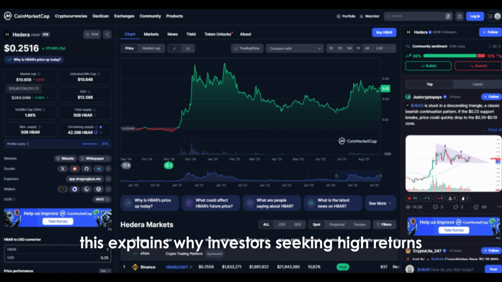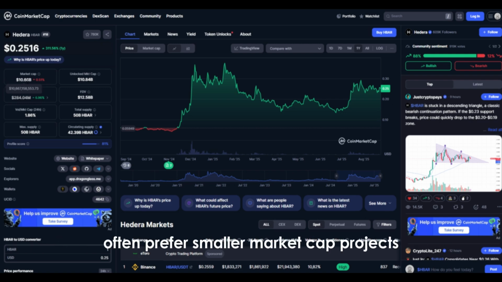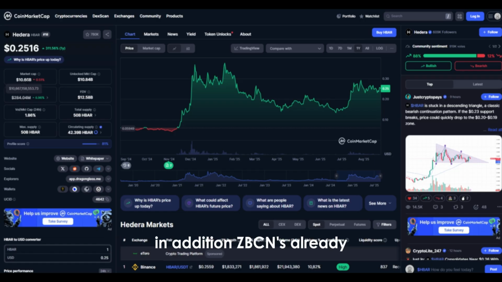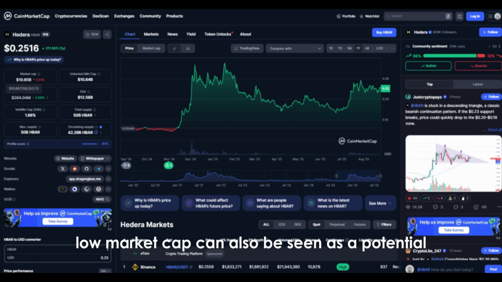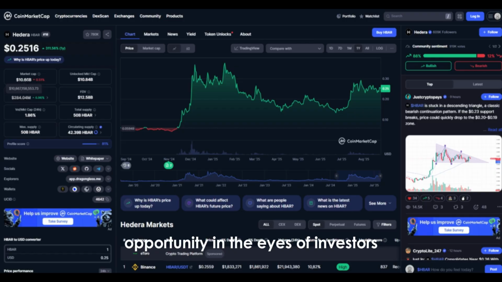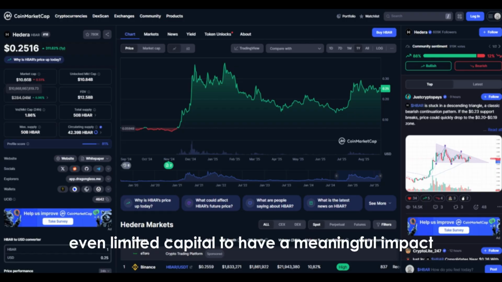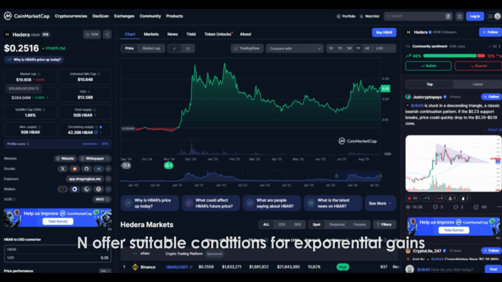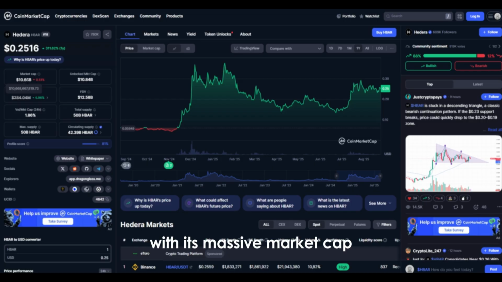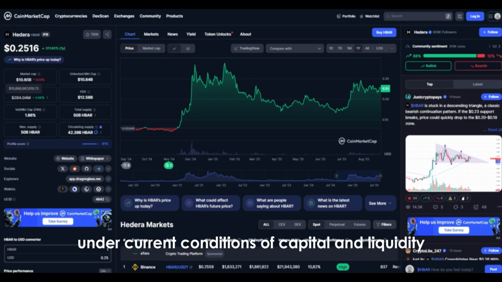This explains why investors seeking high returns often prefer smaller market cap projects. In addition, Zbcn's already low market cap can also be seen as a potential opportunity in the eyes of investors. A small market cap allows even limited capital to have a meaningful impact on price. This shows that Zbcn offers suitable conditions for exponential gains. Hbar, on the other hand, with its massive market cap, is already trading in a more mature market, making a 100x increase nearly unattainable under current conditions of capital and liquidity.